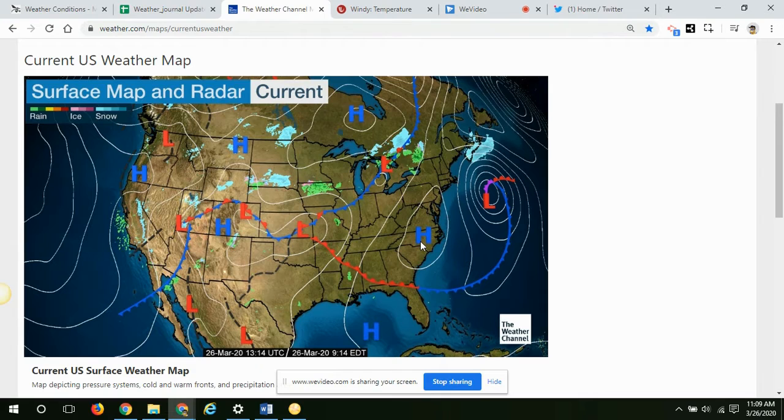So if we're going to make a prediction utilizing this map right here, I would say that our temperature should increase for tomorrow and the next day because this warmer air that's closer to the equator is going to be moving north towards us. That's what's coming for us next.